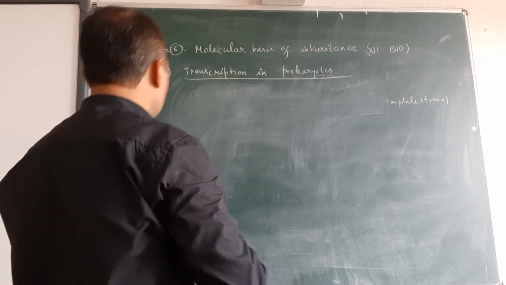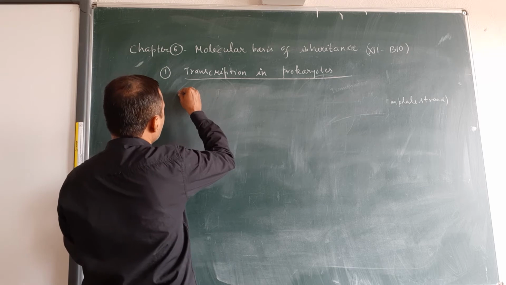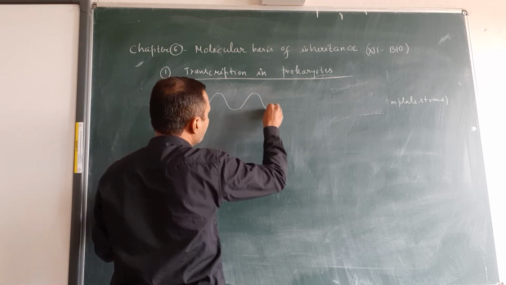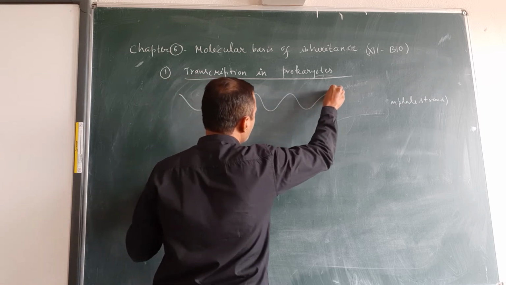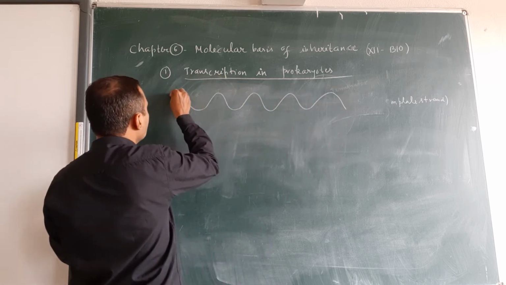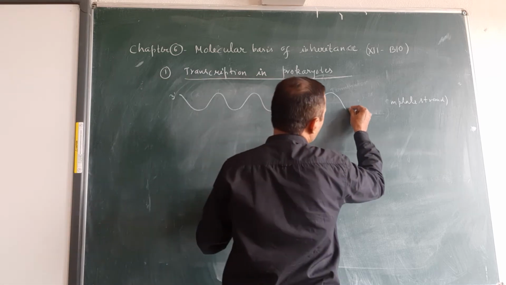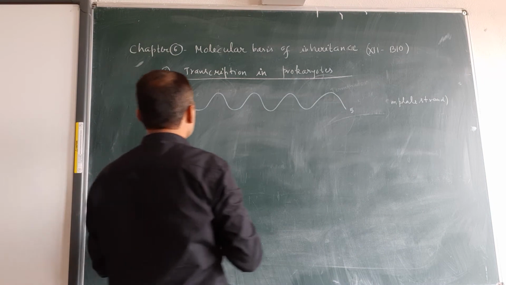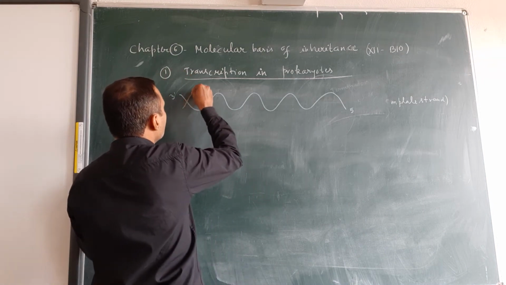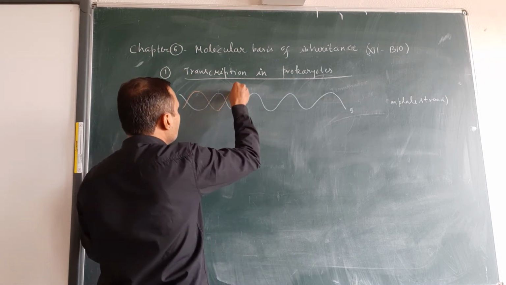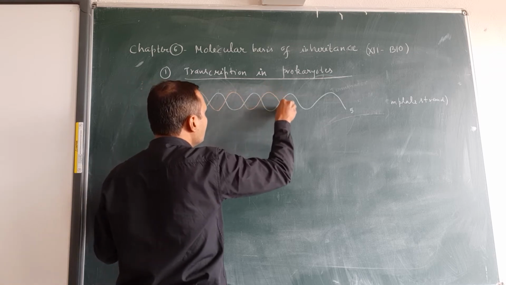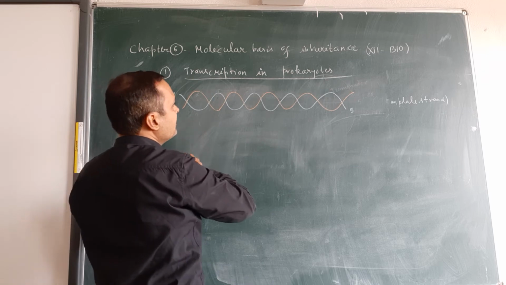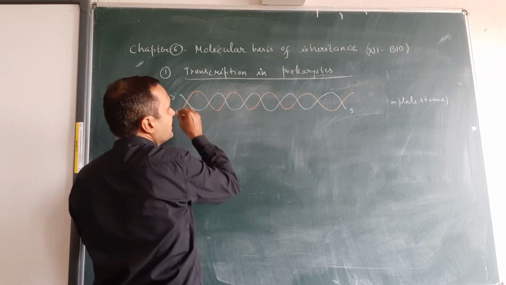So first of all, you have to draw a double-stranded DNA having anti-parallel condition. Okay. So this is the one strand of DNA. Suppose that having polarity 3' to 5'. That is, you know, this is the template strand. Okay, and the other one having polarity 5' to 3', that is known as the coding strand.